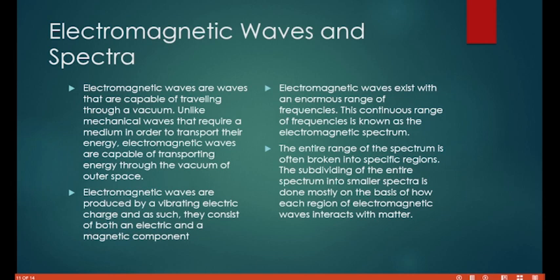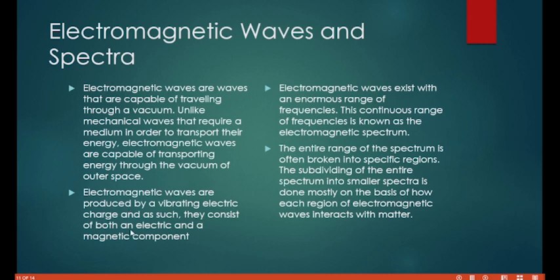So electromagnetic waves are capable of transporting energy through the vacuum of outer space. Remember when we were talking about sound and we did the experiment on sound where we were using the what? The electric bell jar, where we took air out of it, and we noticed that although the hammer was still hitting the gong, we were not hearing any sound, because sound is a mechanical wave. But electromagnetic waves are what? They do not need a material medium for their own propagation.